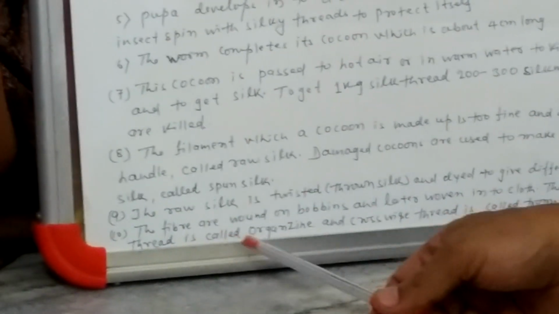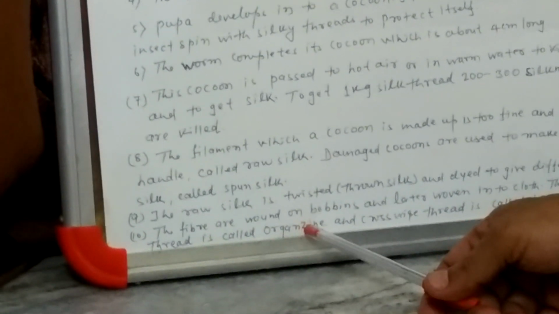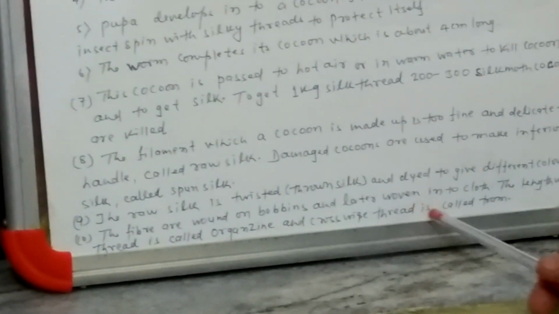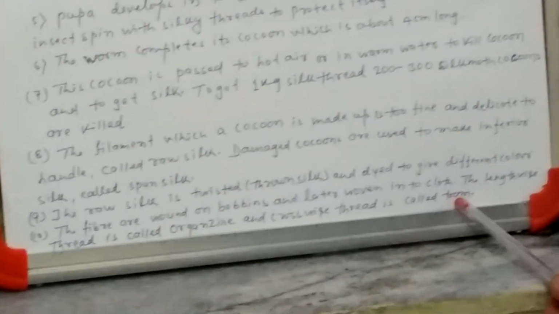The lengthwise thread is called organzine, and the crosswise thread is called tram. So this is all about the life cycle of the silkworm, from which we get silk.